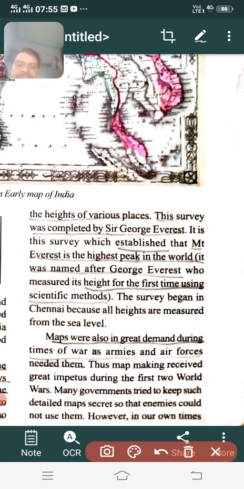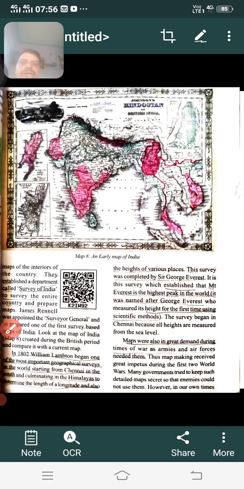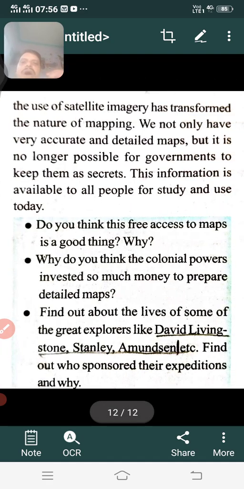They won't reveal these maps. Some maps are very secret. They may be maintained by military people. So military people will maintain these maps. Okay, did you understand? So now we see that nowadays, in this modern era,